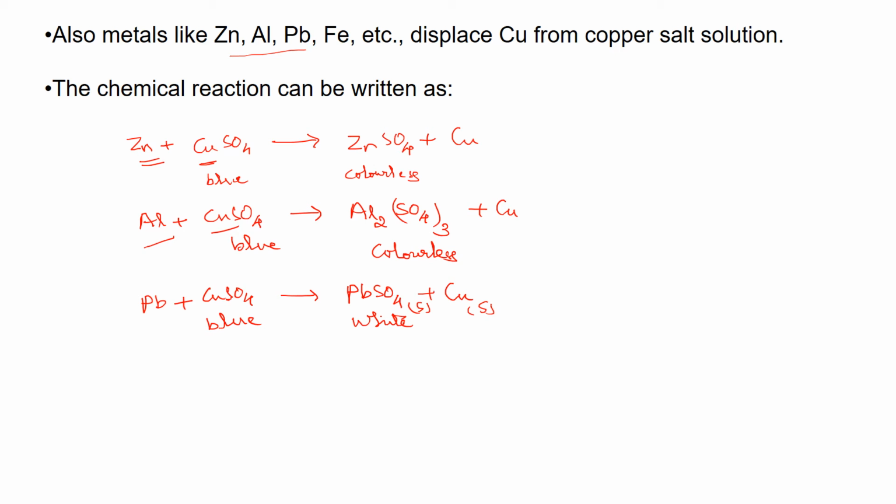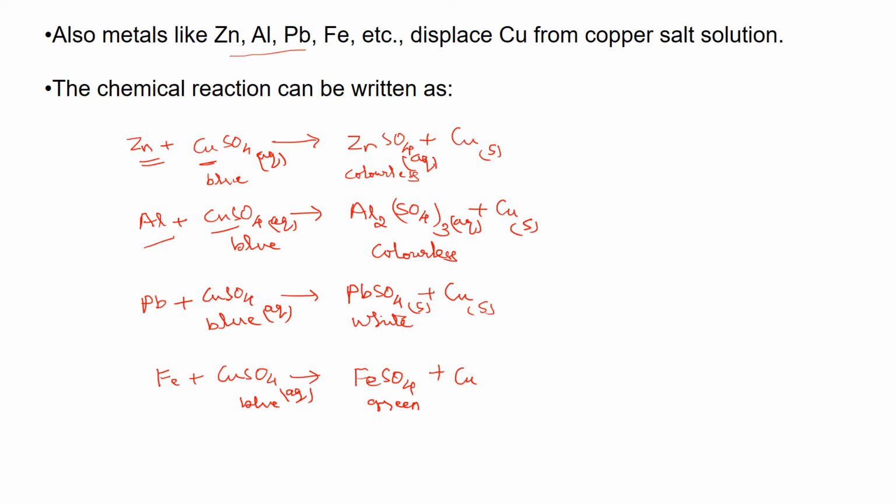Now next is iron. We already wrote that. Let us write it again. Fe plus CuSO4 forms FeSO4 plus Cu. FeSO4 is a green colored solution. Copper sulfate is what? It is a blue colored solution. Let us write aqueous for all the solutions we have taken. You have to remember, you always have to write a balanced chemical equation along with the physical state symbols.